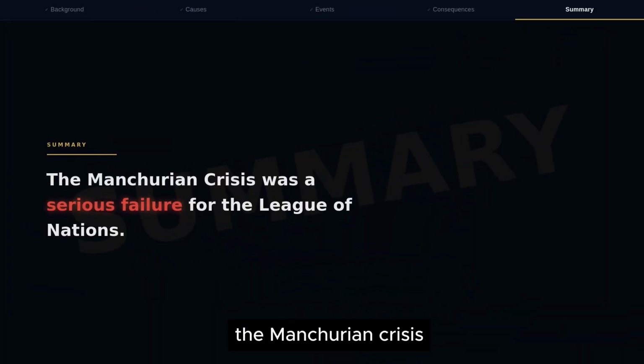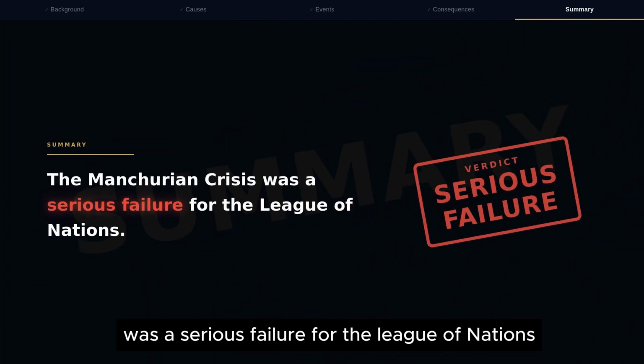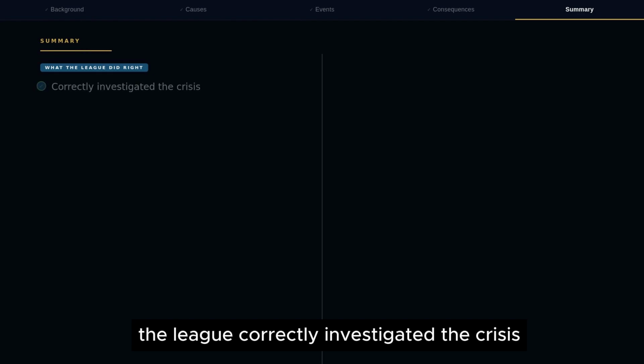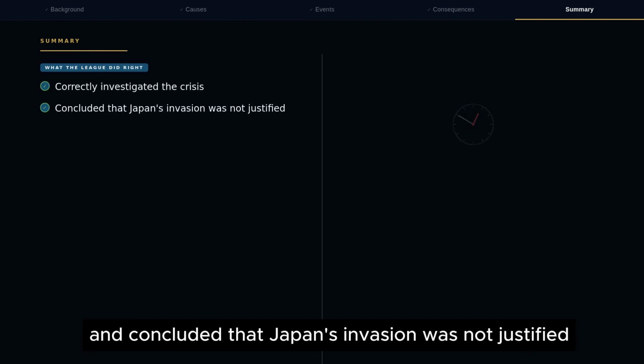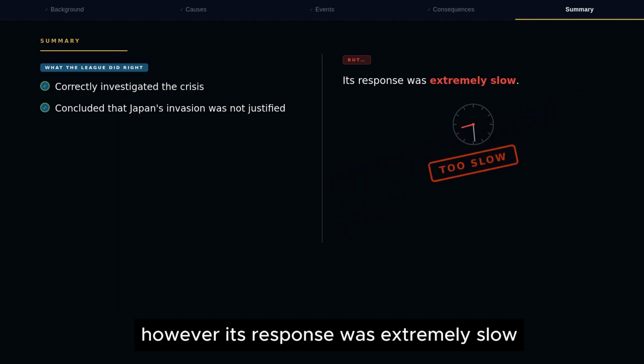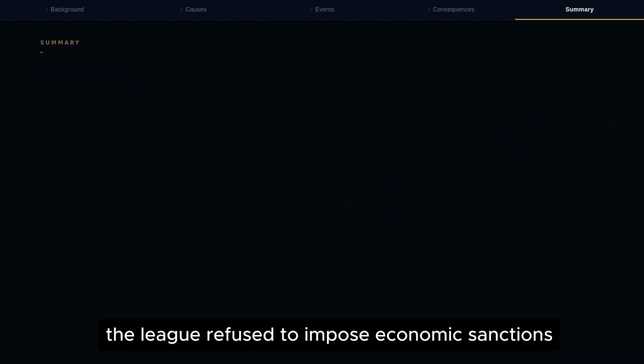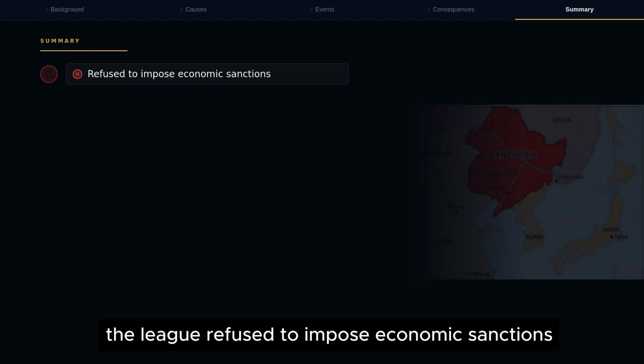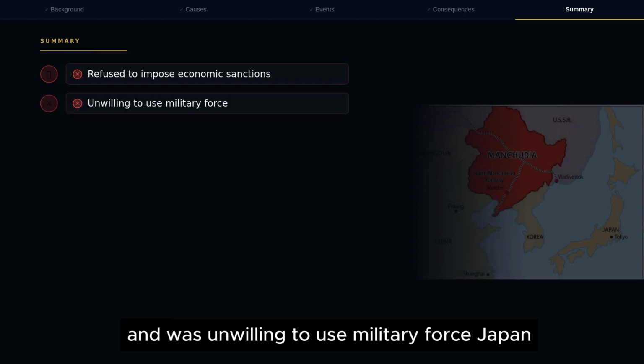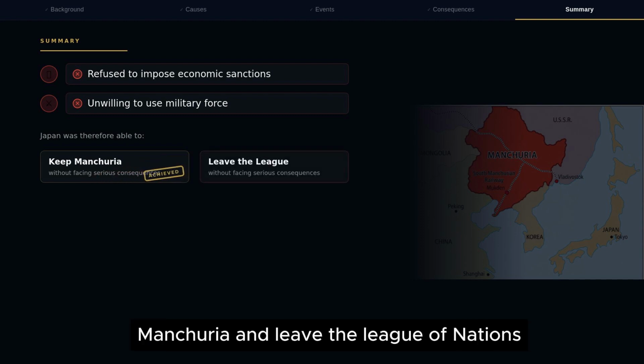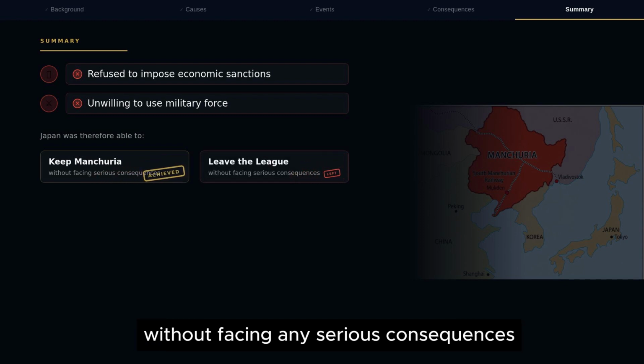The Manchurian Crisis was a serious failure for the League of Nations. The League correctly investigated the crisis and concluded that Japan's invasion was not justified. However, its response was extremely slow. The League refused to impose economic sanctions and was unwilling to use military force. Japan was therefore able to keep Manchuria and leave the League of Nations without facing any serious consequences.